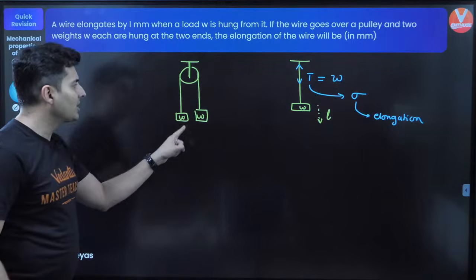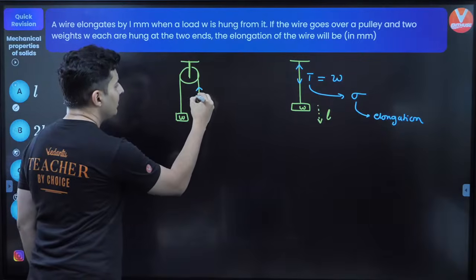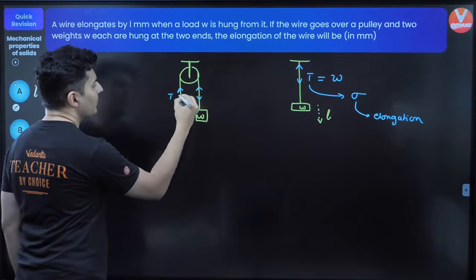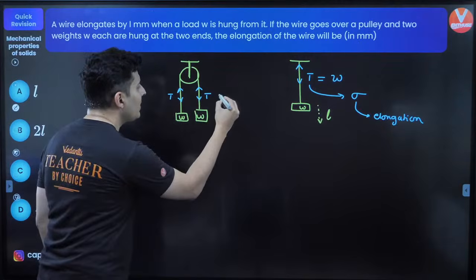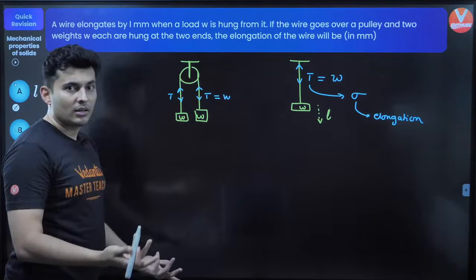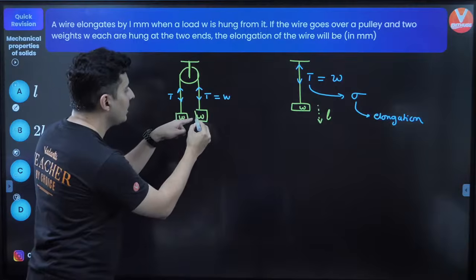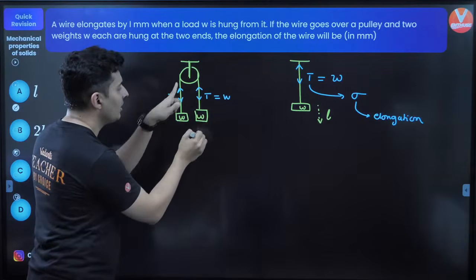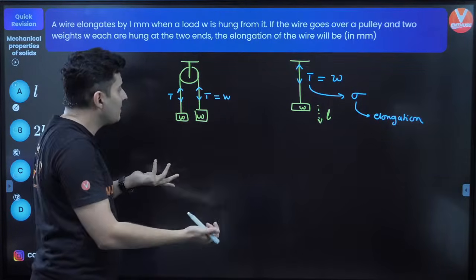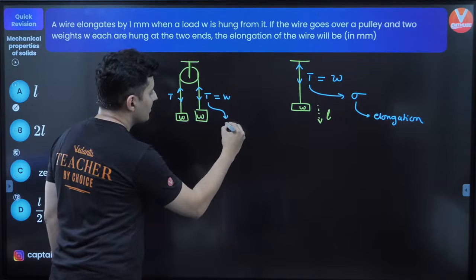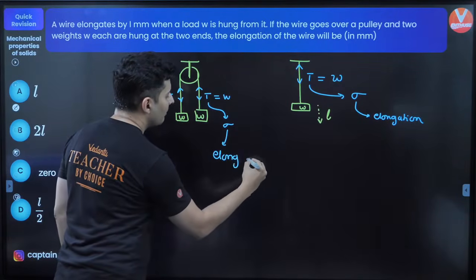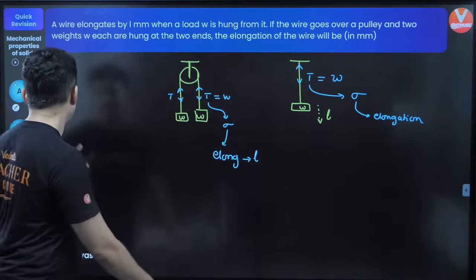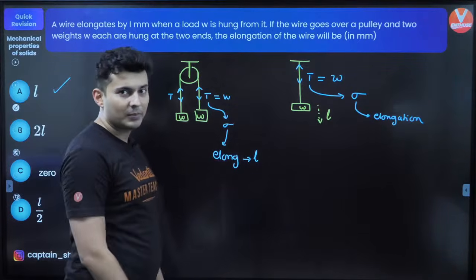Now, in this situation, if I ask you, what is the tension in the string? The answer is that it will still be equal to W only. Reason? If you look at the free body diagram, tension will be equal to W. That's it. So if tension is the same, stress will be the same, and if stress is the same, the elongation will still be the same, L. Hence option A will be correct.